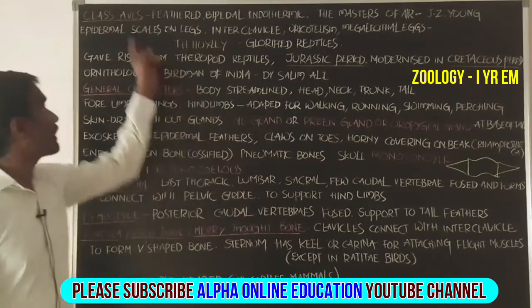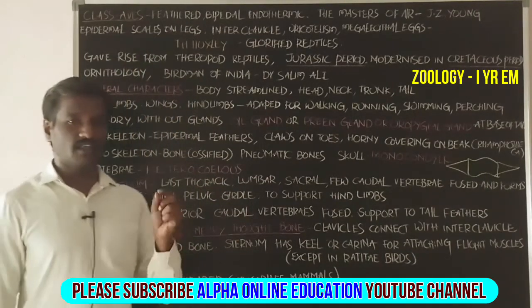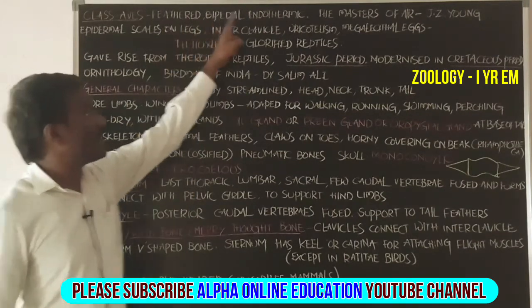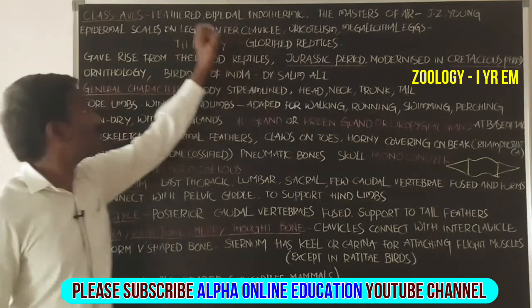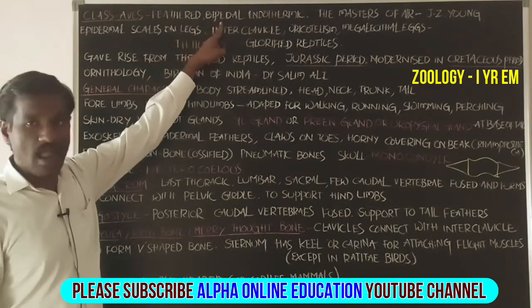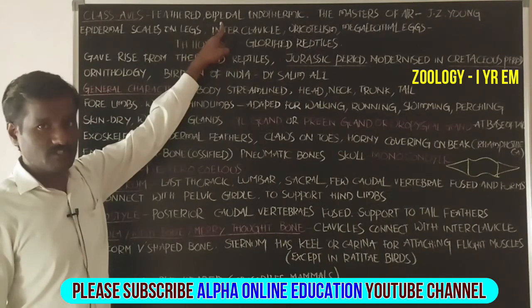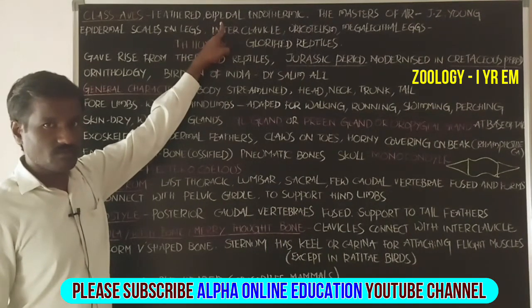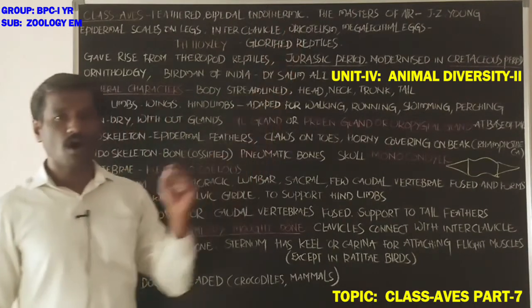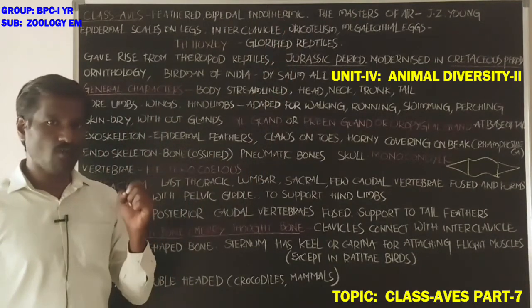Students, class Aves includes birds. These are feathered, bipedal, endothermic animals. Feathered: the body is covered with feathers. Bipedal: having two hind limbs, and the two hind limbs are called legs. Endothermic: the body maintains a constant body temperature.